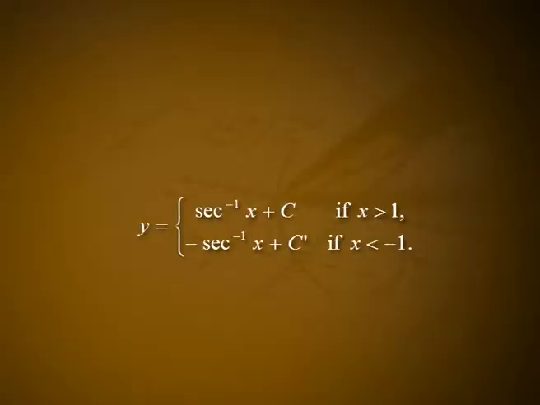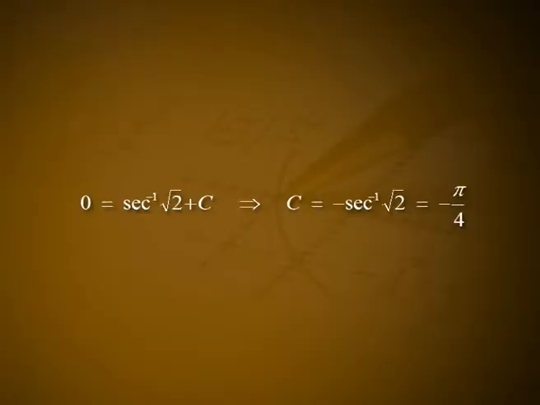Solution. From the above discussion we have y is equal to sec inverse of x plus c if x is greater than 1, and minus sec inverse of x plus c dash if x is less than minus 1. At the point root 2 comma 0 we have x is equal to root 2 and y is equal to 0. So from the above equation we get 0 is equal to sec inverse of root 2 plus c, which implies c is equal to minus sec inverse of root 2, which is equal to minus pi by 4.